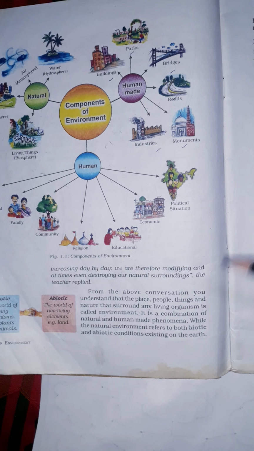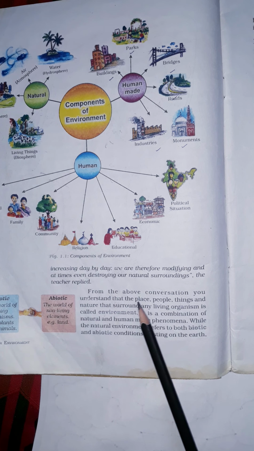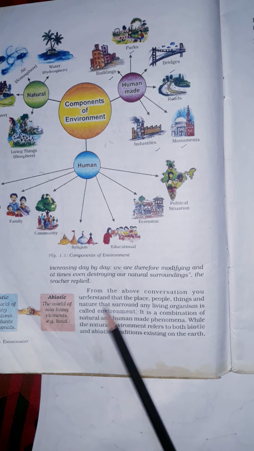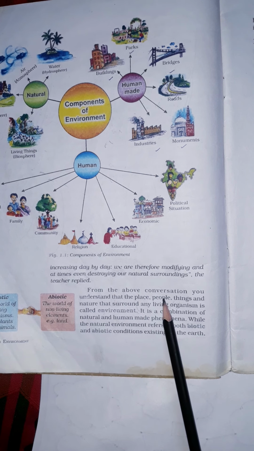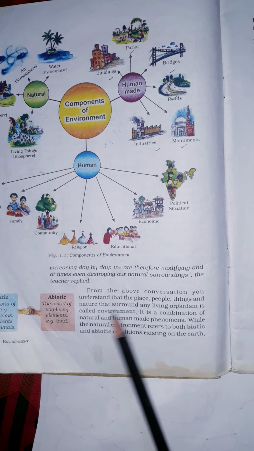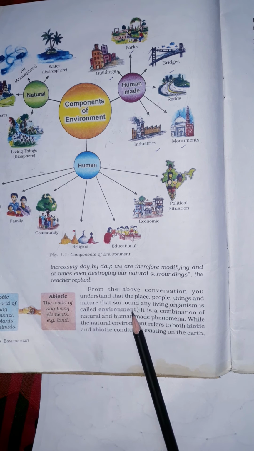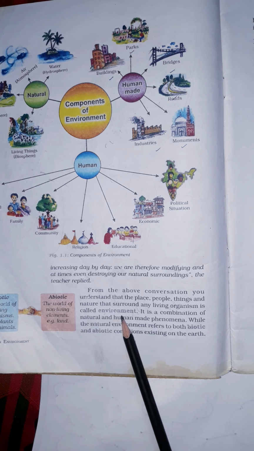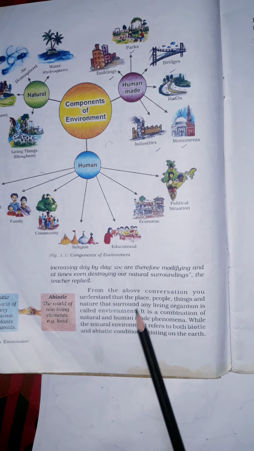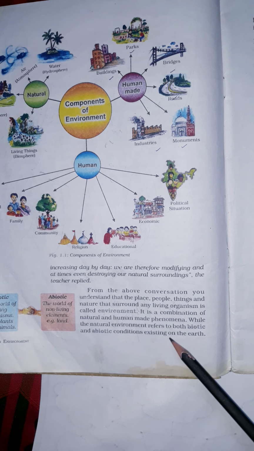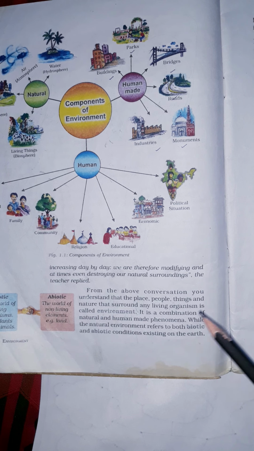So you can say, just look here, place, people, things and nature that surround any living organism is called environment. In simple words, it is called environment. And natural environment refers to both the biotic and abiotic conditions existing on the earth. Which conditions? Biotic also and abiotic also.